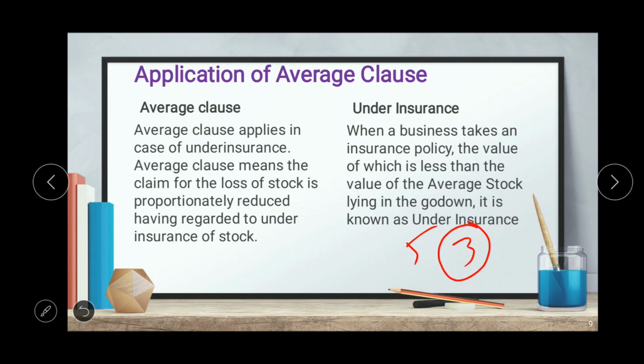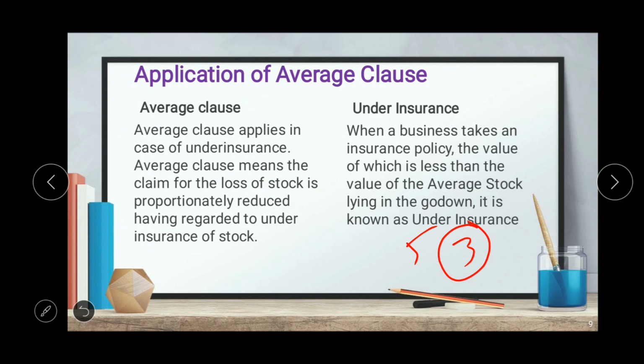So what is the role of application of average clause? Many businessmen take the insurance policy less than the value of average stock. So for the control of this, average clause is applicable. What does it do? It will reduce the amount of claim in proportion to the under insurance.